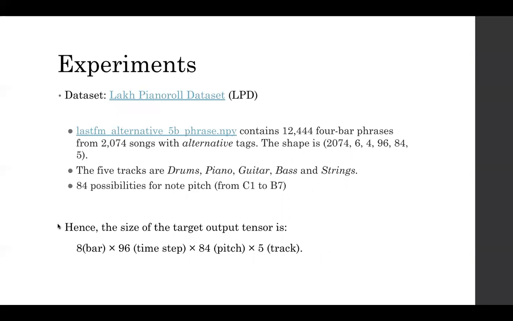So for the training, we use a very similar training data set. The only difference from the MuseGAN data set is the time step. In MuseGAN, the time step is 48, but in our training data it is 96. So the target we generate through our model is 8 bars times 96 time steps times 84 pitches and 5 tracks.